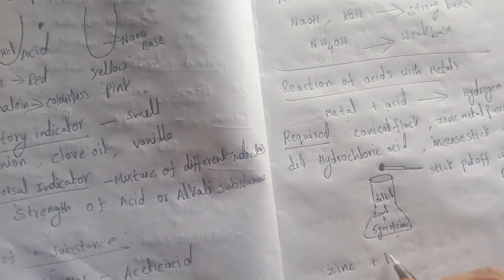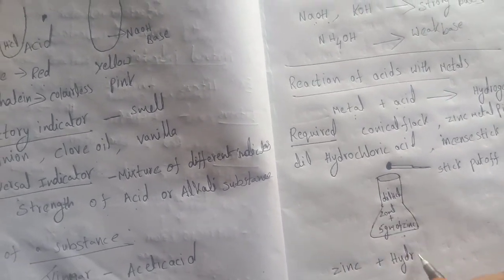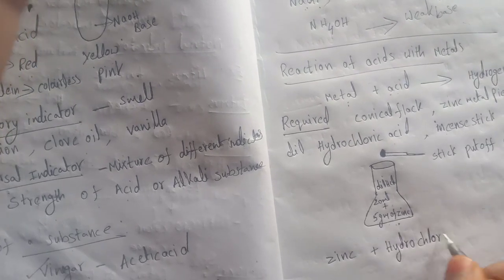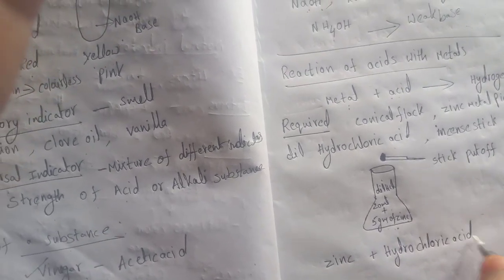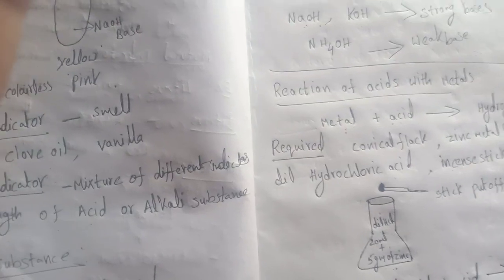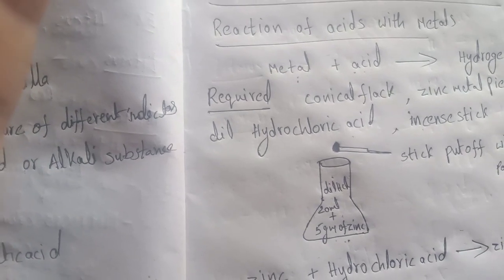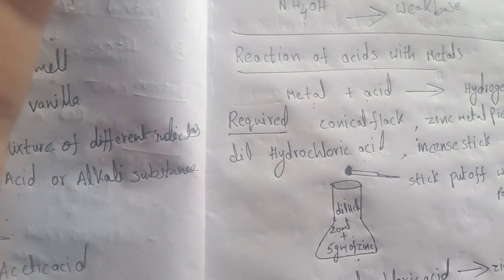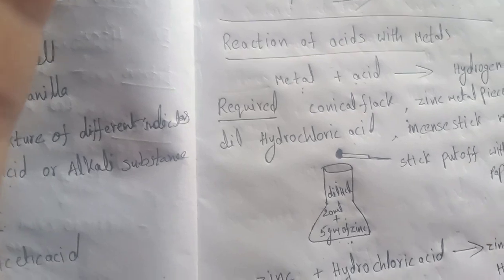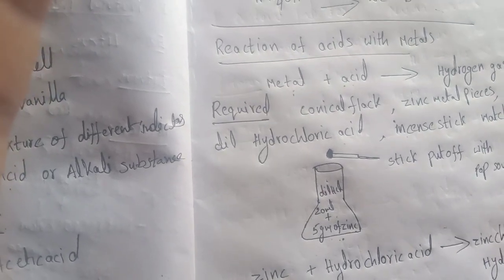Zinc pieces on reaction with hydrochloric acid give zinc chloride plus hydrogen gas.